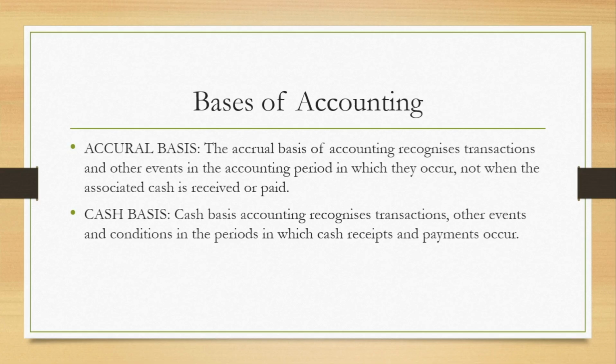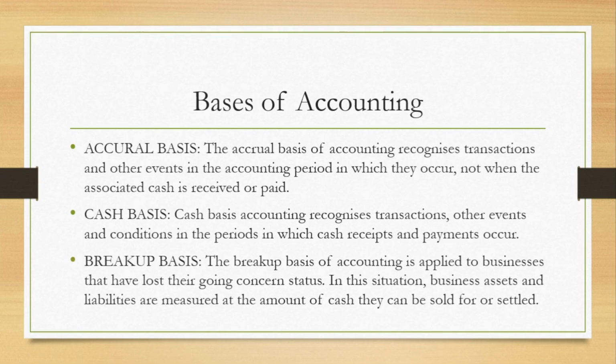This can as well happen for expenses. For example, a company can incur expenses in year 2023, but they have not yet paid for those expenses in year 2023. That is what accrual basis is saying: recognize it as an expense in year 2023, because that is when such expenses occurred. But cash basis will tell us, on the other hand, that it was in year 2024 that we actually paid for it, even though it was incurred in year 2023. As we go on in further classes, we would explain it more, and more explanation and more solutions will be given to it.